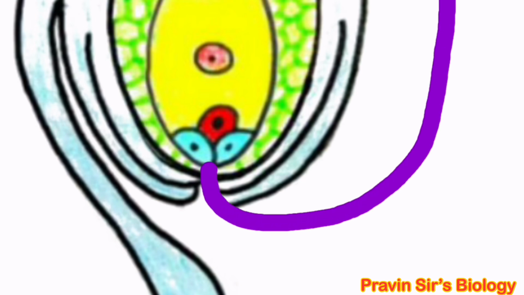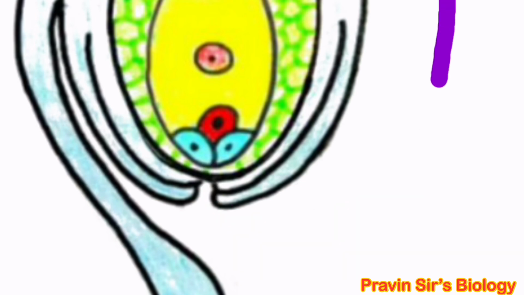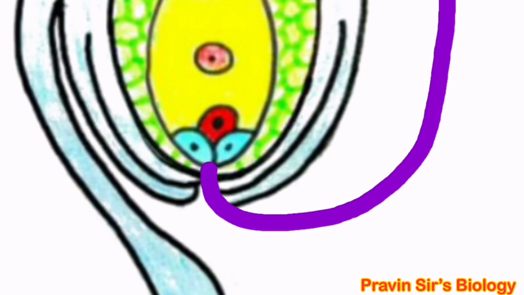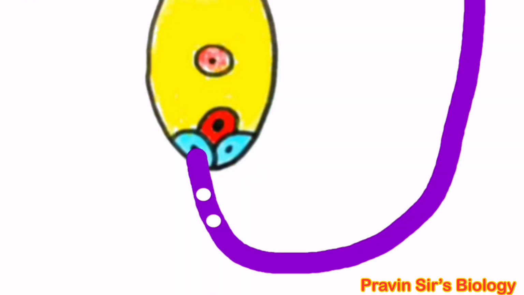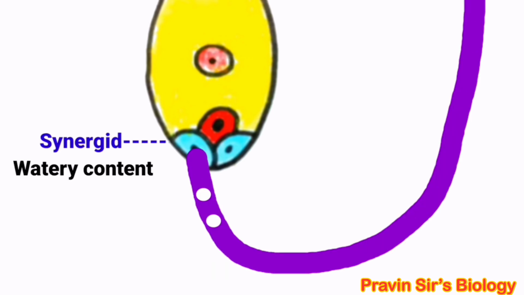Finally, pollen tube penetrates the embryo sac of the ovule through its micropylar end. The pollen tube carrying male gametes penetrates one of the synergids. Watery content of the synergid is absorbed by the pollen tube, which then ruptures and releases the content including the two non-motile male gametes.